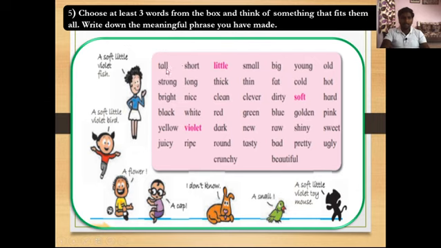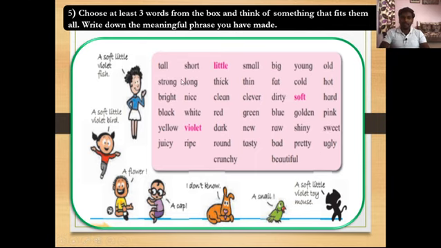The words are: tall, strong, bright, black, yellow, juicy, short, long, nice, white, violet, ripe, little, thick, clean, red, dark, round, crunchy, small, thin, clever, green, new, tasty, big, fat, dirty, blue, raw, bad, beautiful, young, cold, soft, golden, shiny, pretty, old, hot, hard, pink, sweet, and the last one is ugly.